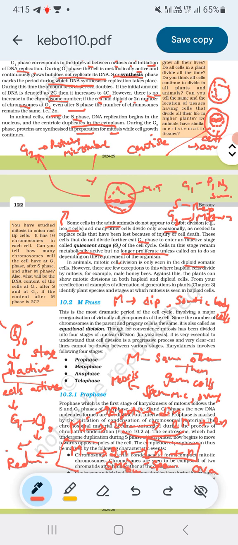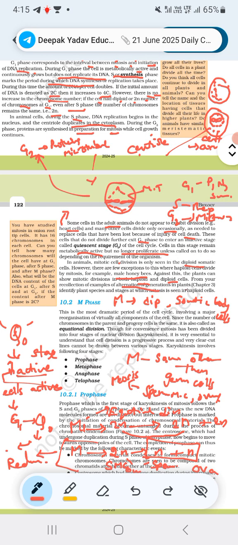There are a few exceptions where haploid cells divide by mitosis. Mitosis also occurs in some haploid cells, for example in male honeybees, and some fungal cells also undergo mitosis. In contrast, plants can show mitotic divisions in both haploid and diploid cells. So, alternation of generations in plants.